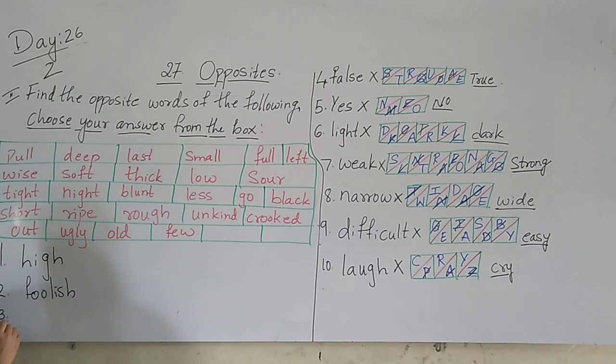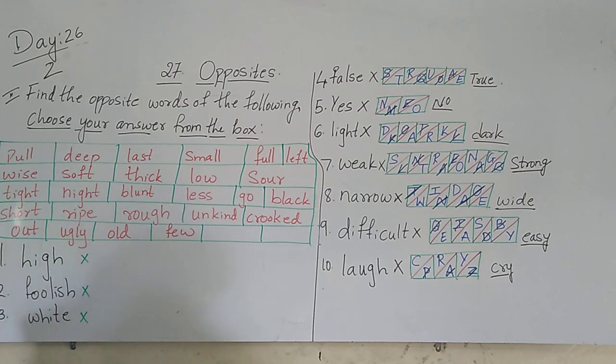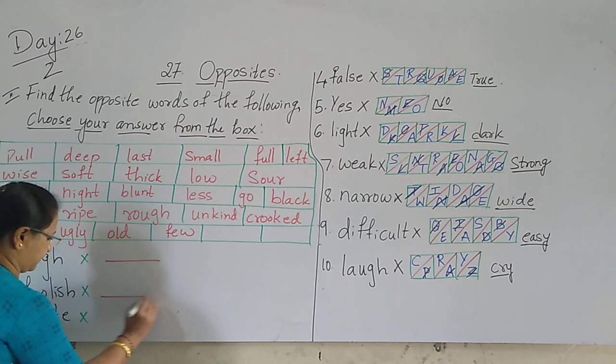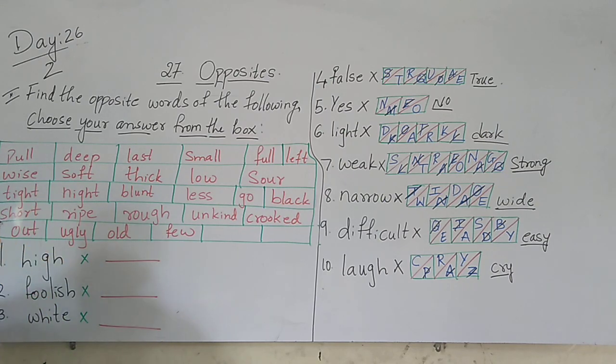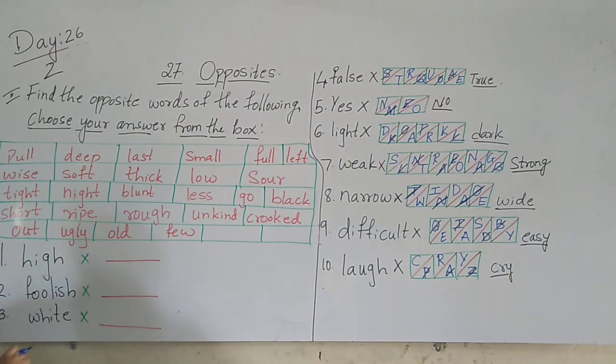Third is white. So now we have to write opposite words for these words. Yes. Now first one is what, children, here? High. High means yatra. Yes or no? Low. Low means talagi. So the opposite of high is what here?